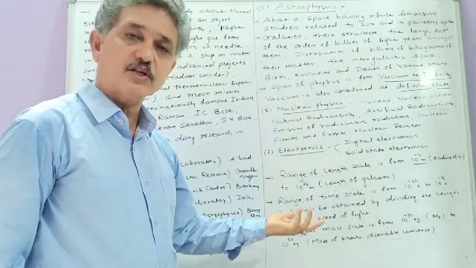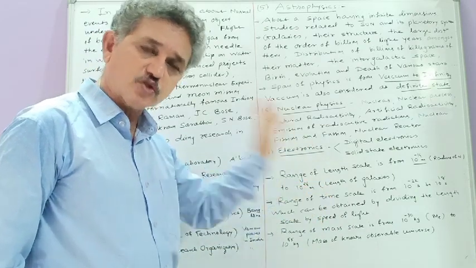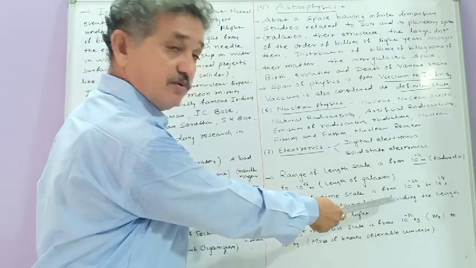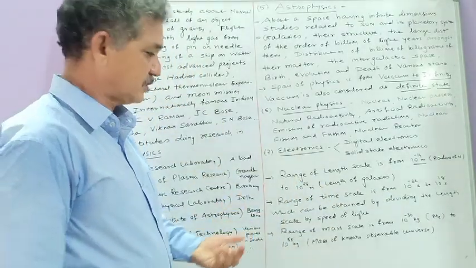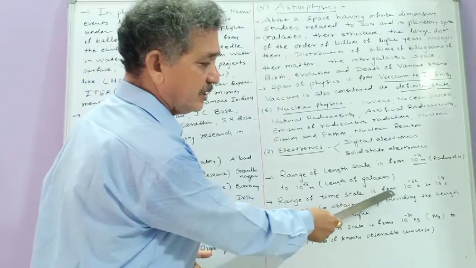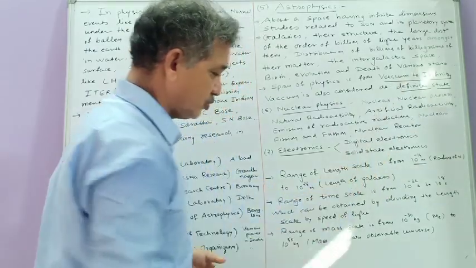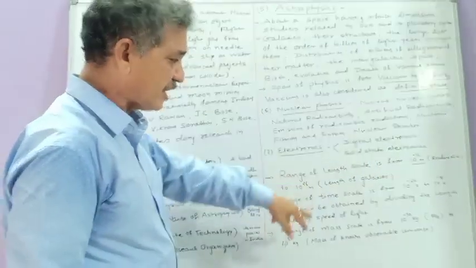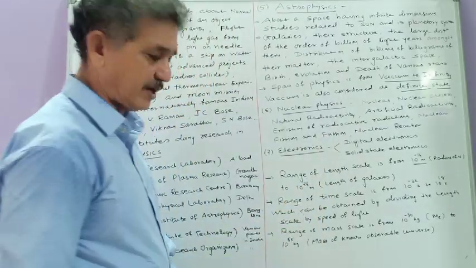So according to the definition of speed, speed is equal to distance upon time, so time is equal to distance upon speed. So when this length scale is divided by the speed of light, you will get the time scale. The range of the time scale is from 10 raised to minus 22 seconds to 10 raised to 18 seconds, which can be obtained by dividing the length scale by the speed of light.